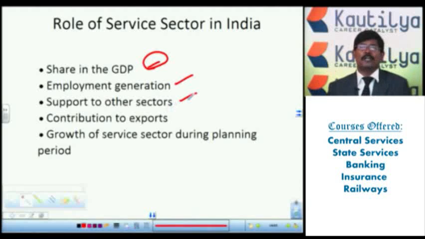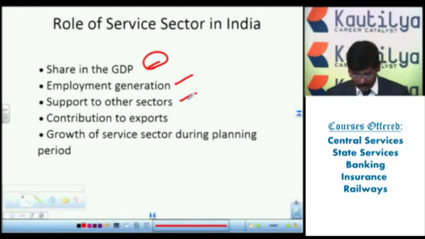Next, support to other sectors. Why is it the most important one? The service sector is providing good support to industry and agriculture. Without the support of the service sector, we can't imagine it. That's why there is a lot of scope for the service sector at present.